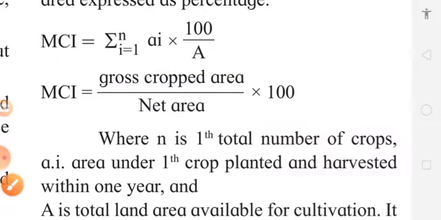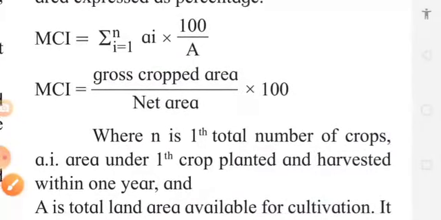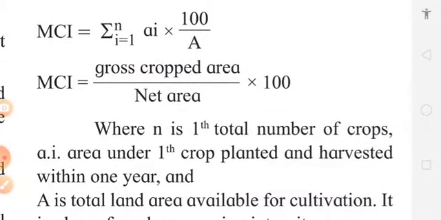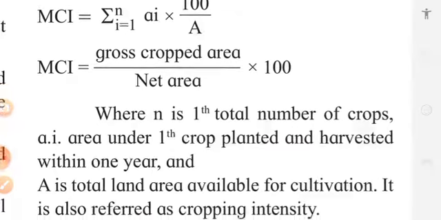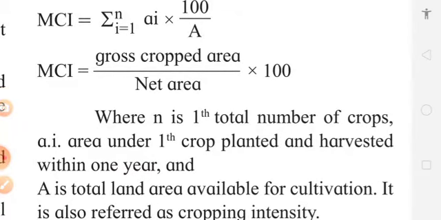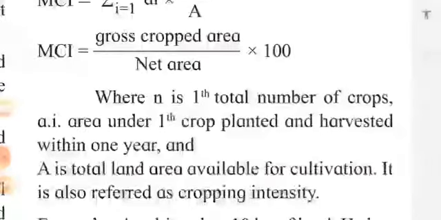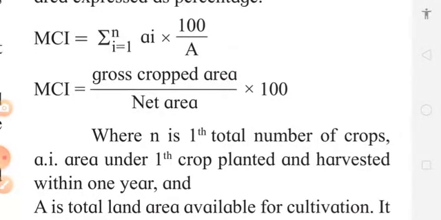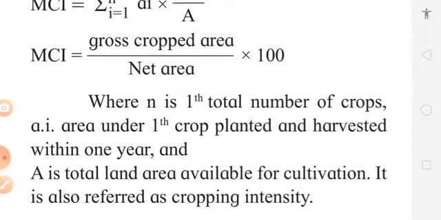Okay. Now here in this case, it is also given in the first formula. It is a summation. In the same, it is gross cropped area. Here N is the total number of crops, the area under first crop planted and harvested within 1 year. Capital A is the total land area available for cultivation. It is also referred to as cropping intensity.